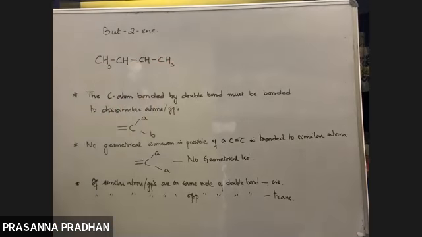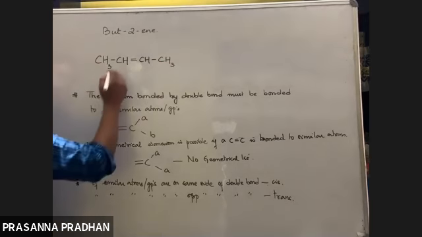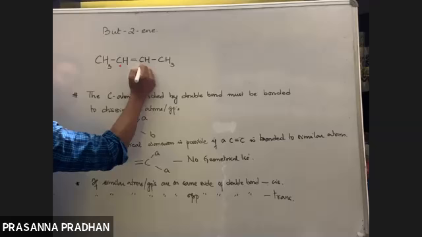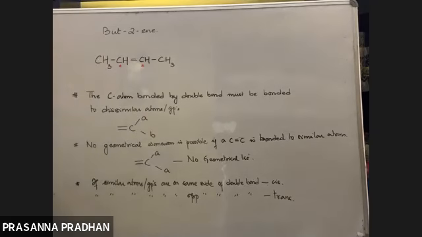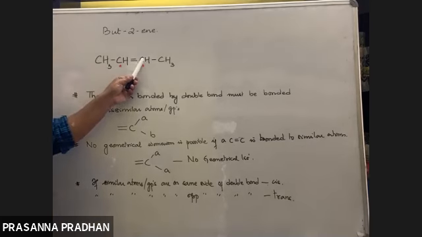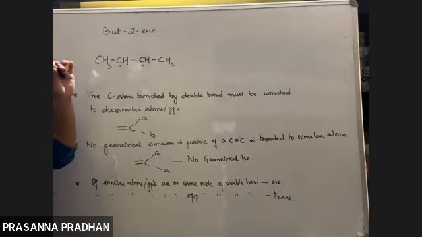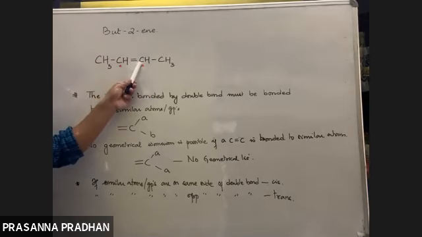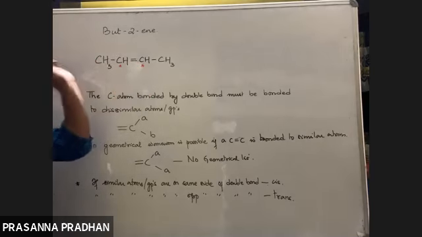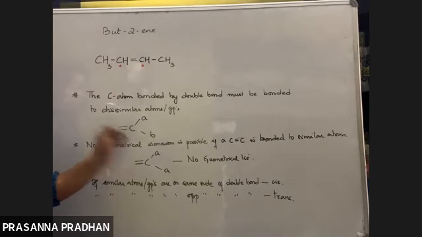This is but-2-ene. So listen very carefully. We are only concerned with the carbon atoms which are connected by a double bond. We are concerned with these two carbon atoms. Now just look at the double bonded carbon atom. This carbon is bonded to one hydrogen and one methyl group. The doubly bonded carbon atom is bonded to different atoms. Fine, so this condition is satisfied.